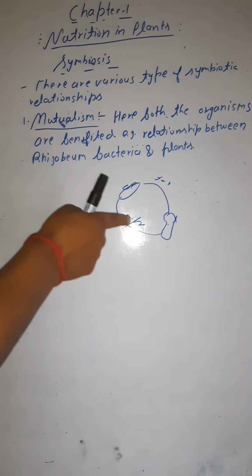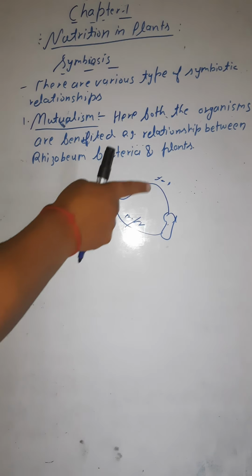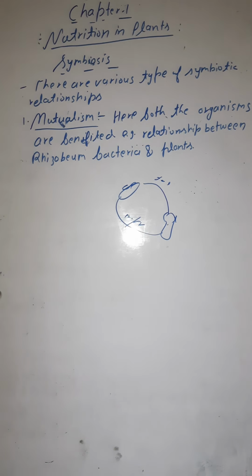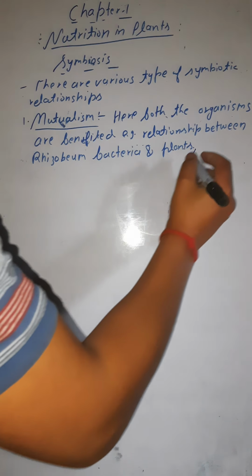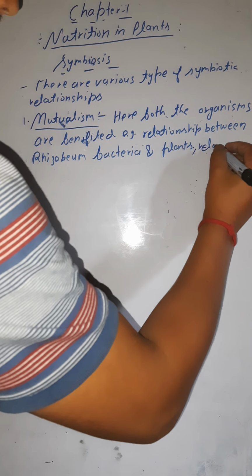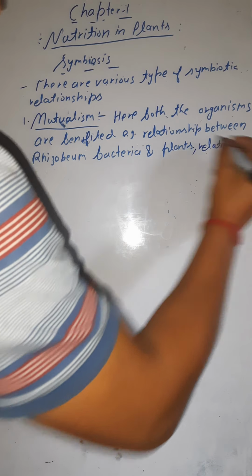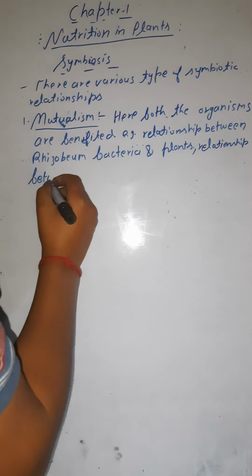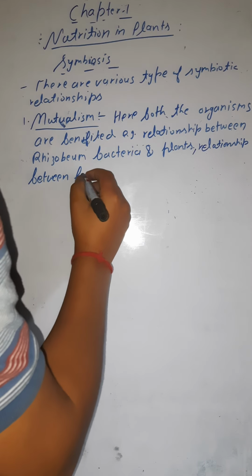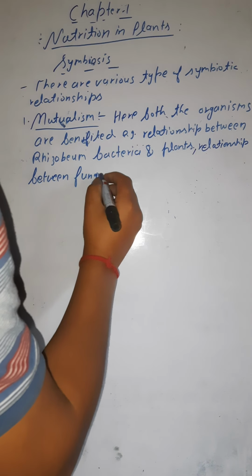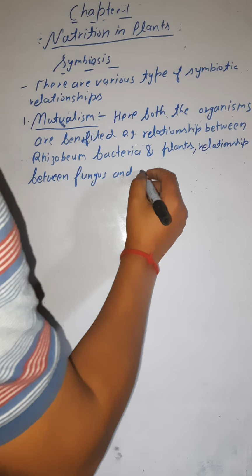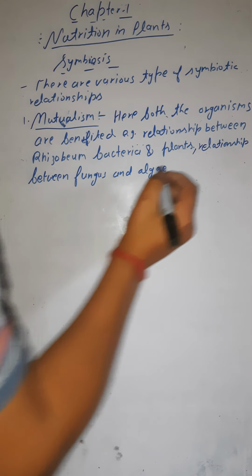So this is again a symbiotic relationship which is mutualism, meaning both the organisms are getting the benefit from each other. So the relationship between fungus and algae also comes under mutualism.